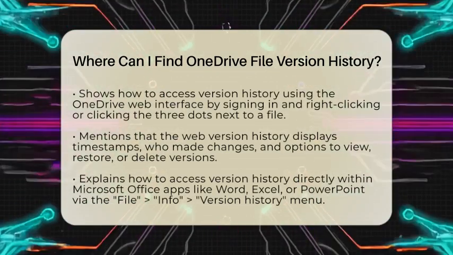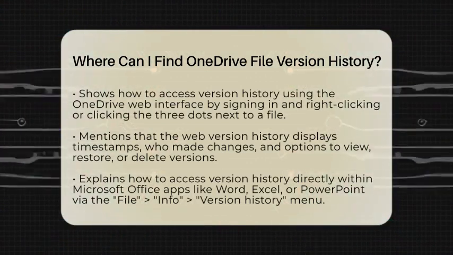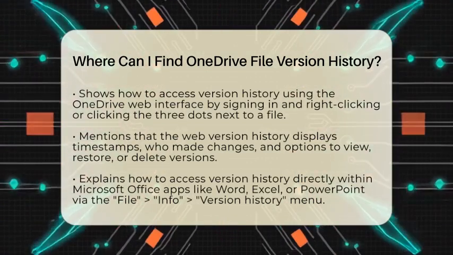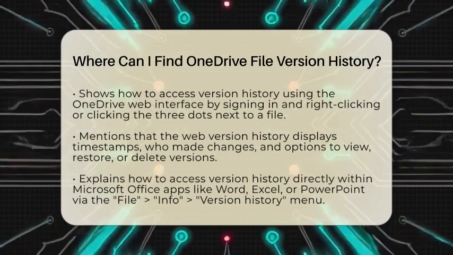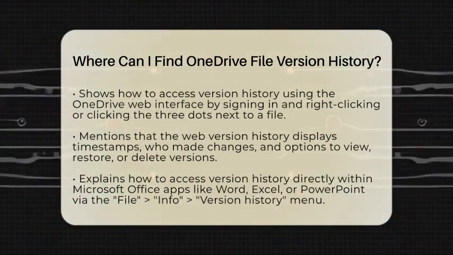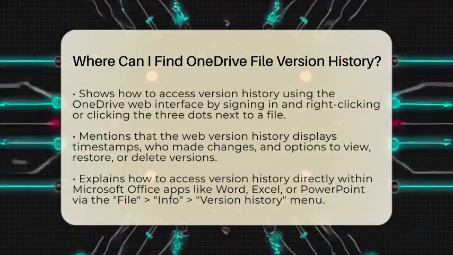You can also find version history through the OneDrive web interface. First, sign into your OneDrive account using a web browser. Find the file you want to review, then right-click on it or click the three dots next to the file name. From the menu, select Version History.